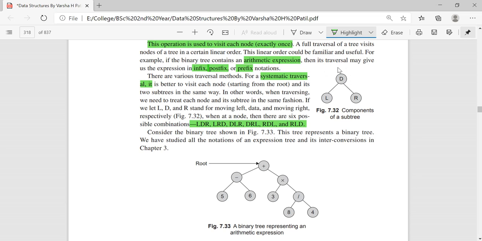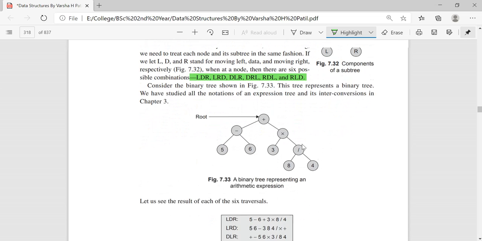Next DLR: first the root node, next left, next right. Next DRL: root node, right, then left. Next RDL, reverse. Next RLD. So these are the 6 possible combinations in which you can visit the trees.